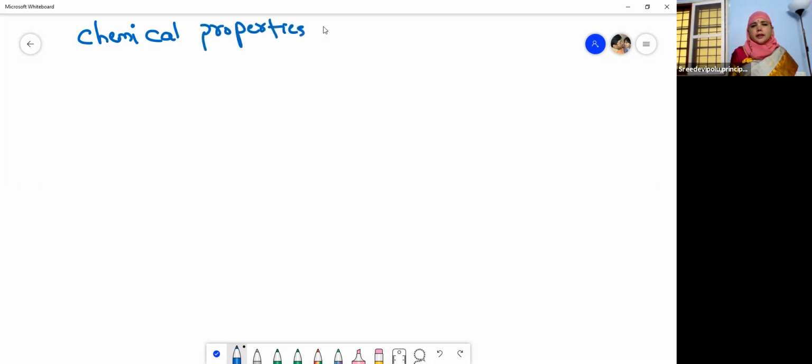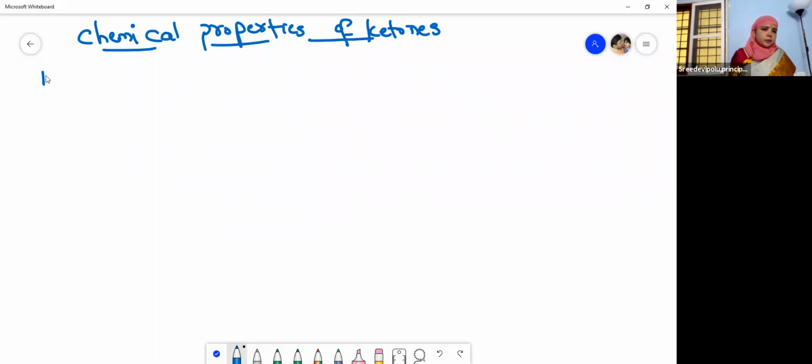I hope you are all writing down the notes, children. Again, I'm telling the same thing. By this, you can understand the importance of writing down the notes and practicing organic chemistry. Why? Because it's not so easy to get good marks in organic chemistry, right? So, chemical properties of ketones.